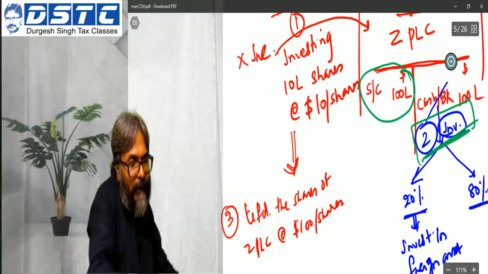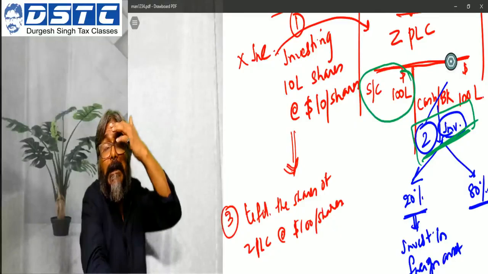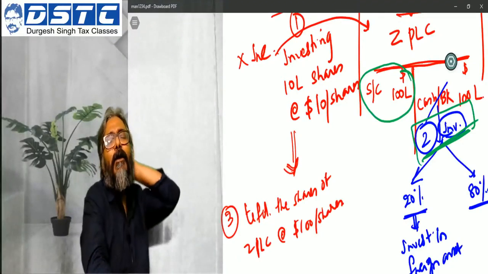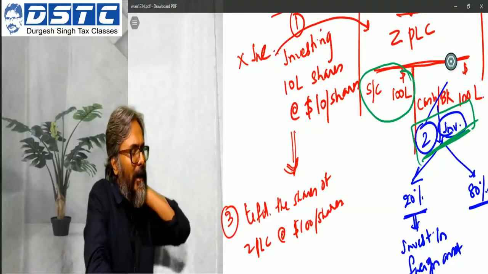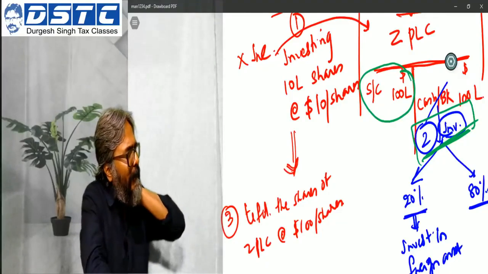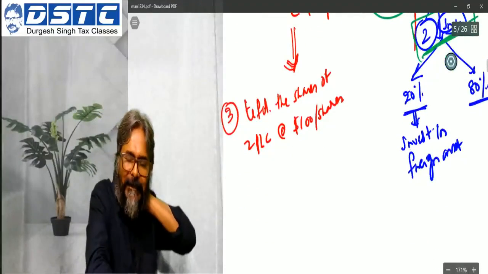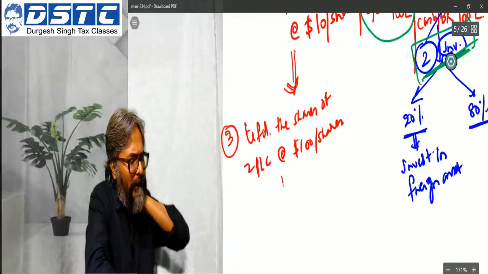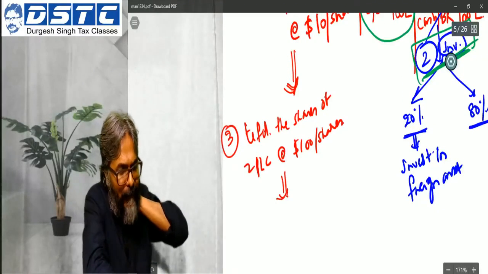Now from where did you get this $100 per share? Because the fair market value of the shares of ZPLC also proportionately increased on account of the increase in the fair market value of its own assets, of its own investments. So they transferred the shares of ZPLC at 100 per share.